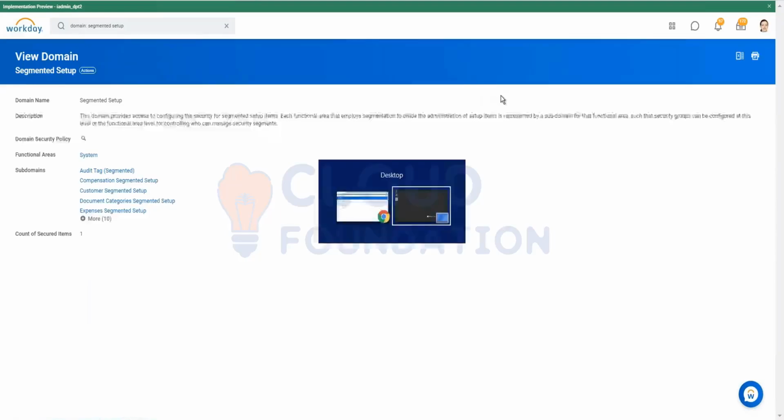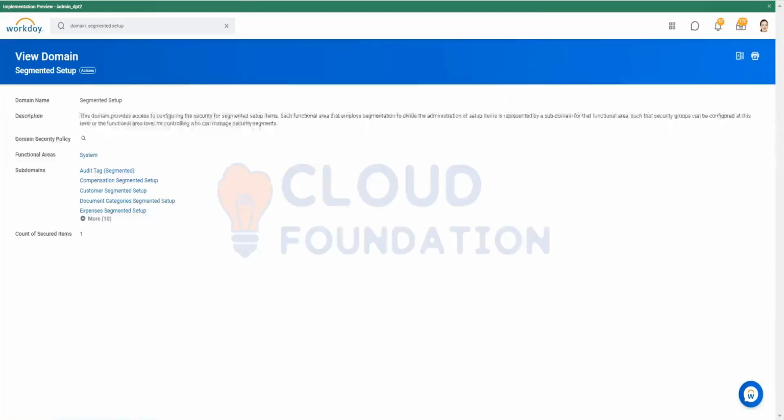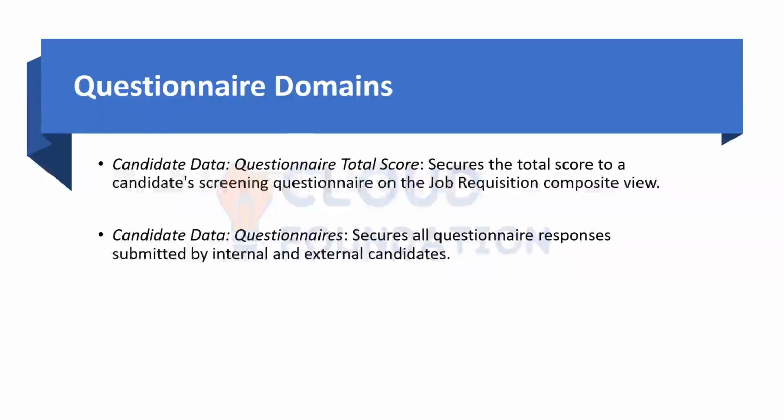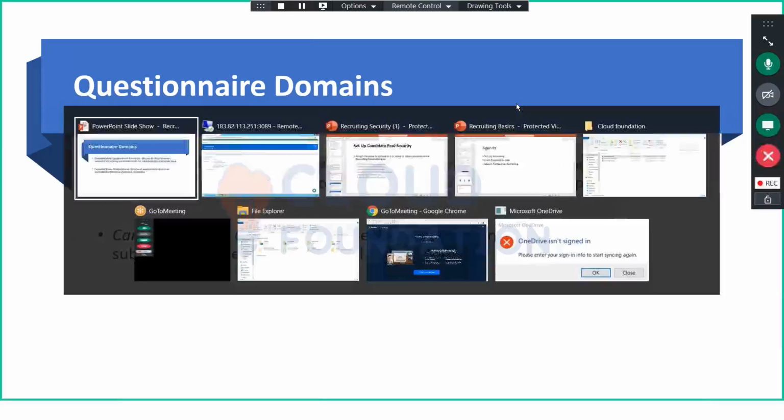Now, what was the next scenario? Managers to see total scores for all screening questionnaires. Okay, so whatever three kinds of segmented security groups we have created to view the questionnaires, that should be added in some domain, right? So what was that domain? It was candidate data questionnaire. This was the domain. So we should first go over there and add it.